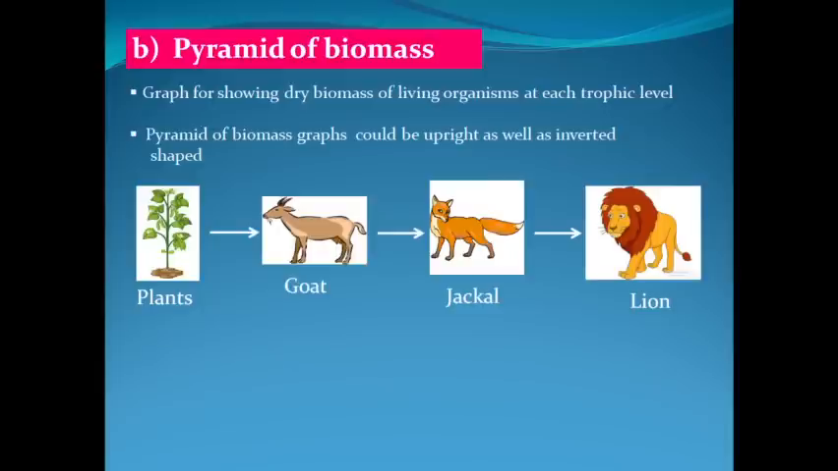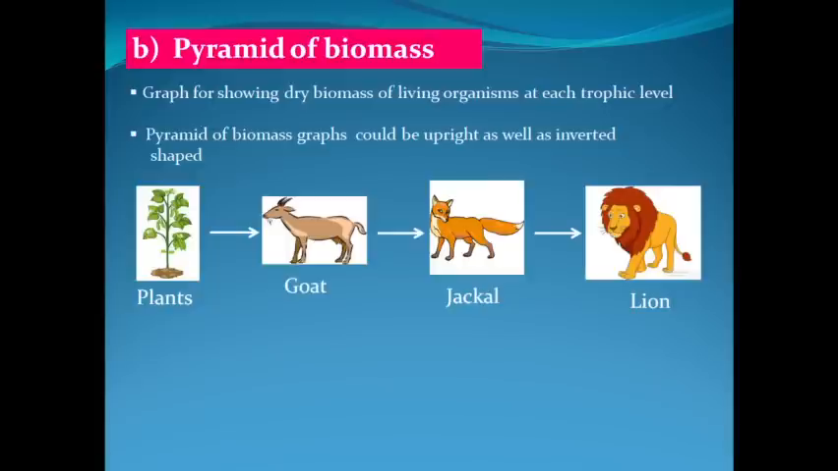First of all, we'll see an example of an upright shaped ecological pyramid of biomass with this food chain. In this food chain, plants are eaten by goats, who are eaten by jackals, and jackals are eaten by lions. We have four trophic levels: plants, goats, jackals, and lions. Plants are producers, goats are at herbivore level, and jackals and lions are at carnivore level.